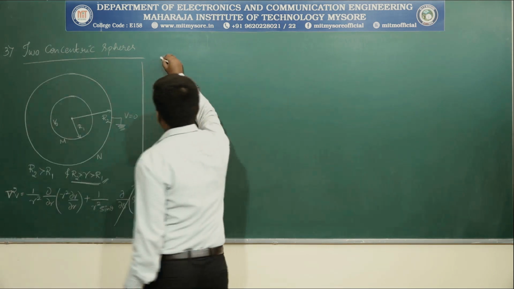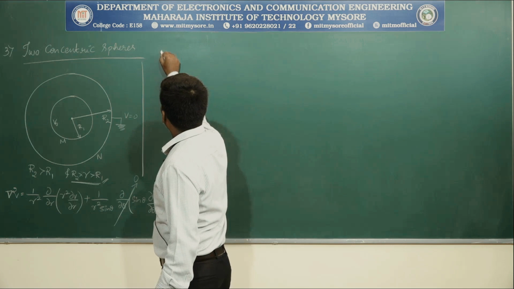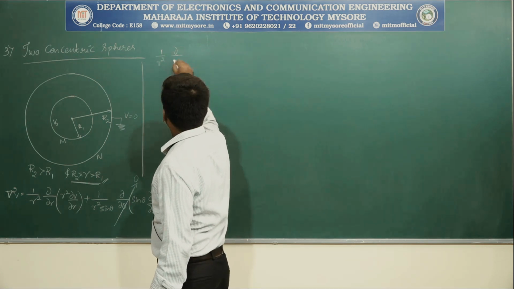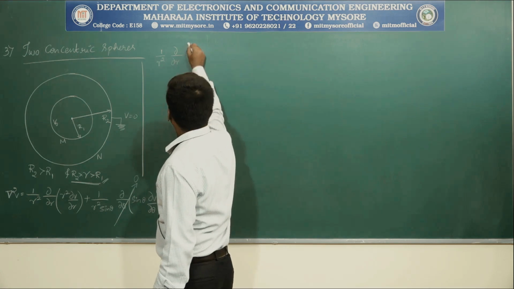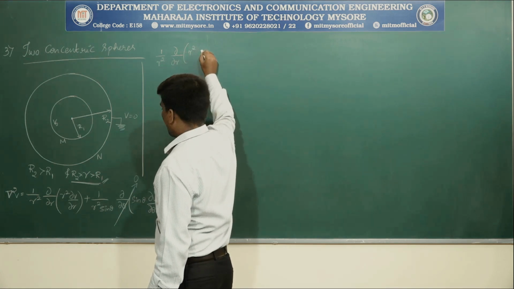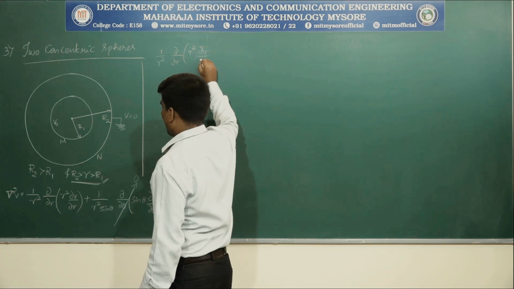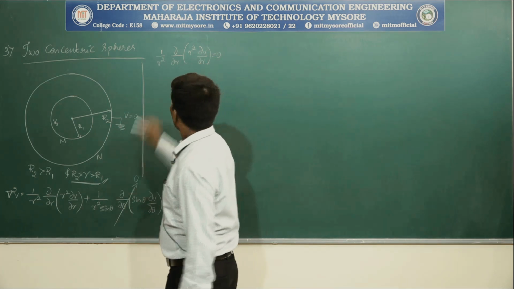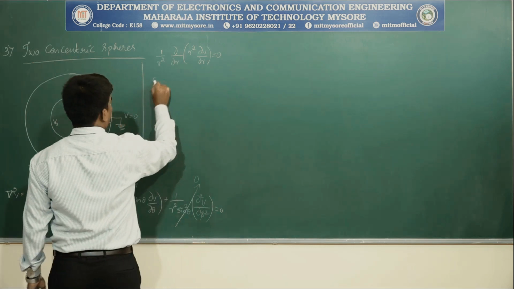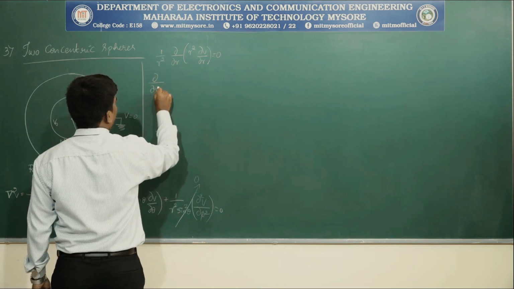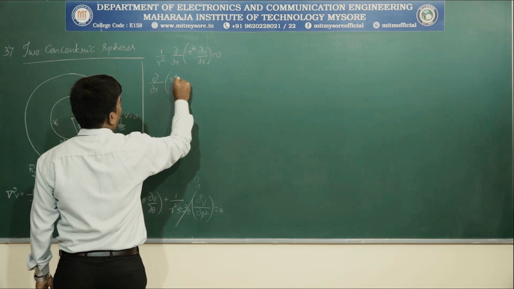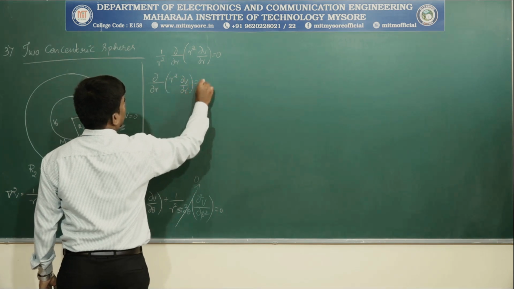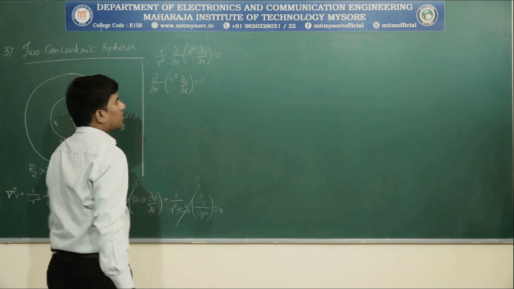Hence it can be written as 1 by R square dou by dou R into R square dou V by dou R is equal to 0. If we rewrite this equation, dou by dou R into R square dou V by dou R is equal to 0. If we cross multiply that, we will get 0.